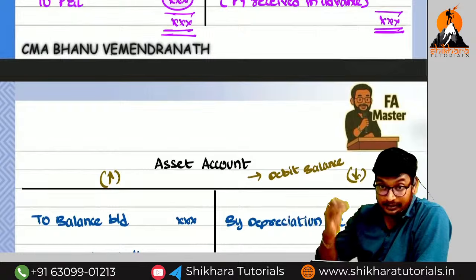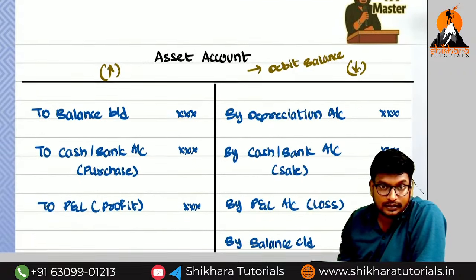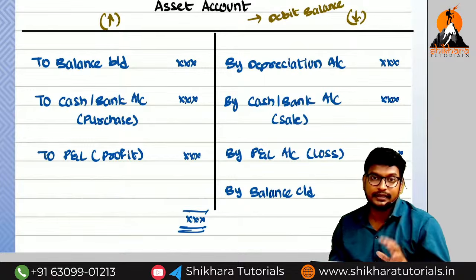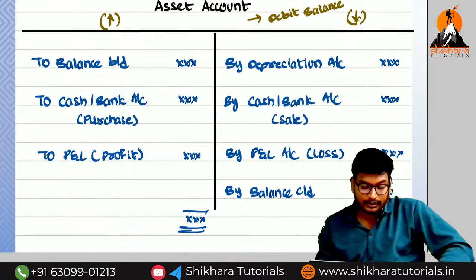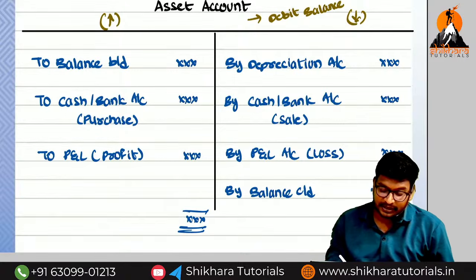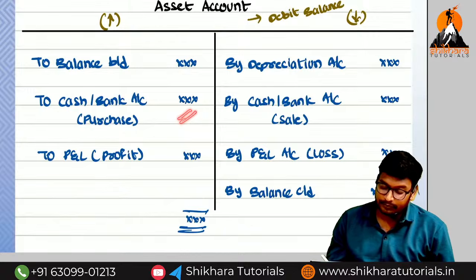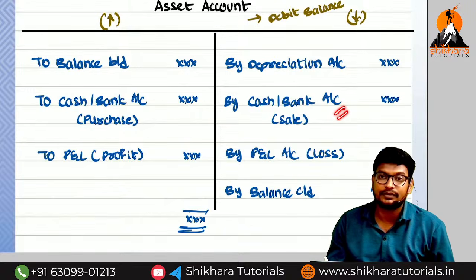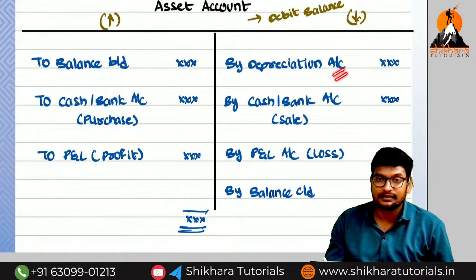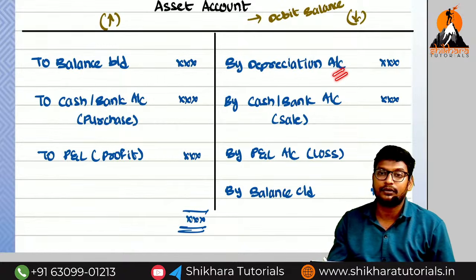Sir, here, in the capital account, it is different. Okay now, there is a different way of thinking here. So what are the points? Because of purchase of asset, value increases. For that reason, we are recording on which side, Amma? Debit side. Because of sale of asset, value decreases. For that reason, we are recording on which side? Credit side. Because of depreciation, asset value decreases. For that reason, we are recording on the credit side.